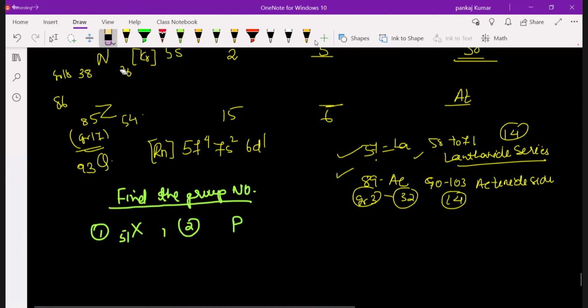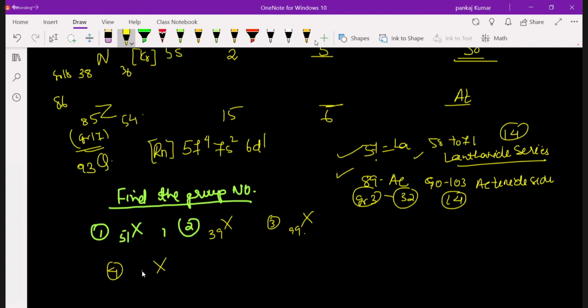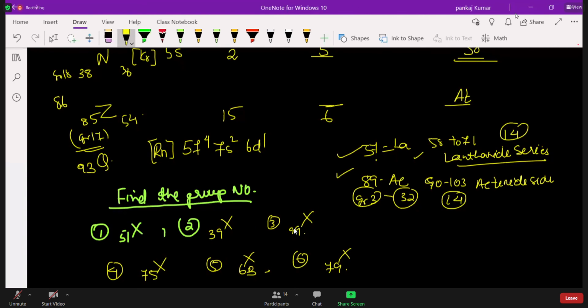We can write here, better write x only. You take x equal to 39. You take x equal to 99. I think it's okay. Yes, sir. We will do this, sir. Only group number. x equal to 75, and last is x equal to 63. Right? Sir, last, sir. Okay, sir. Thank you, sir. We'll do, sir. Only group number. I will ask you how you go, because you have to solve this problem mentally.